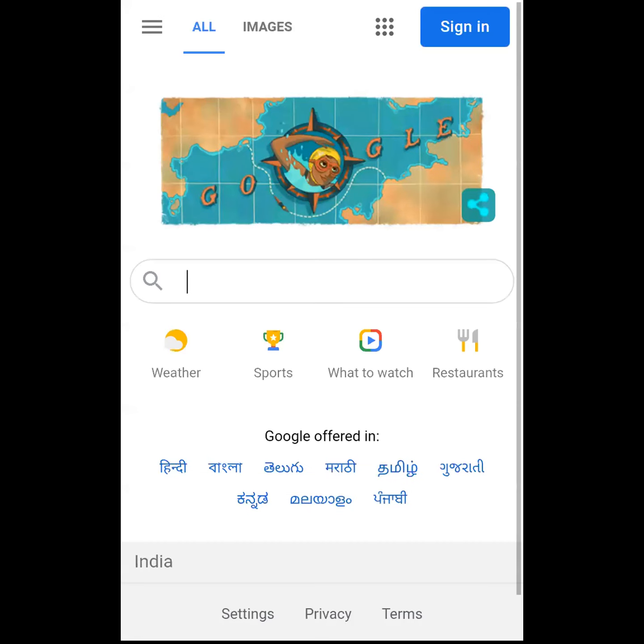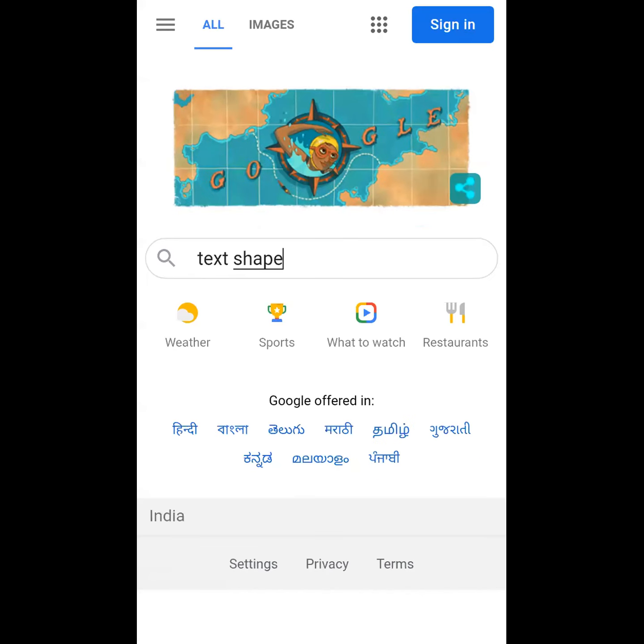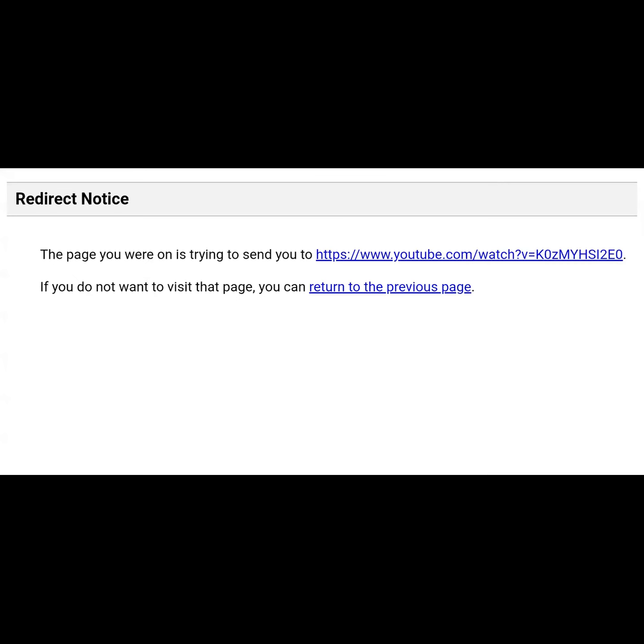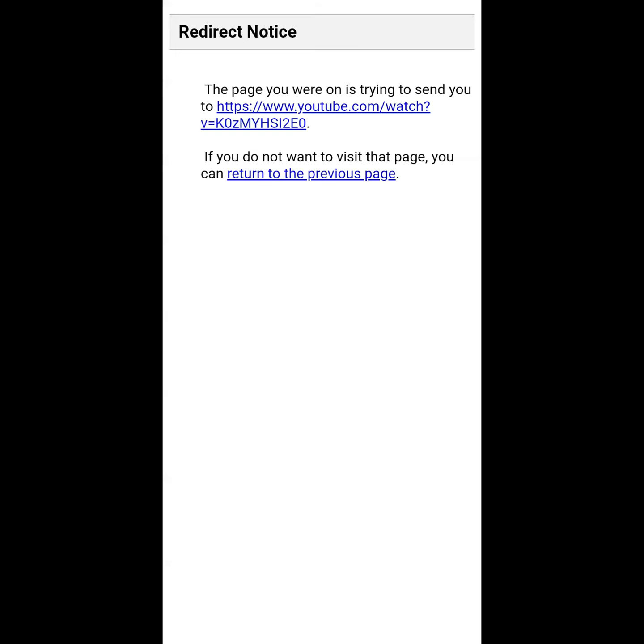All of you, please wait. Let us try to see it once. Here I try to search for the text shape. We are observing here, this is actually the heart symbol. I think all of the members are able to see the screen. Am I right or not? Just wait a minute.